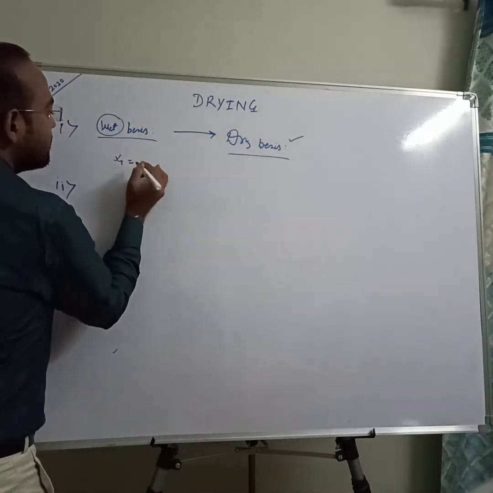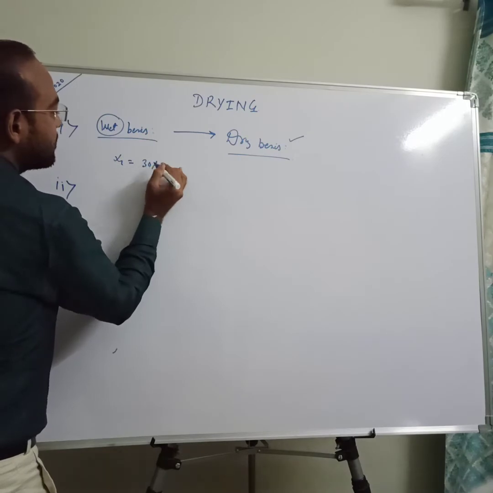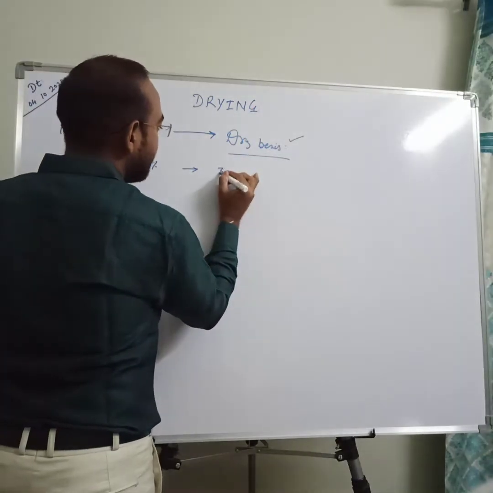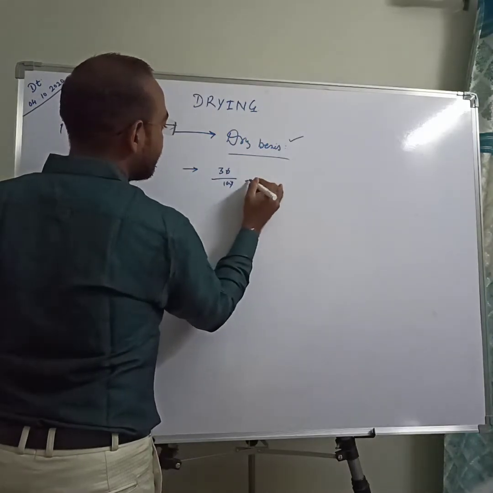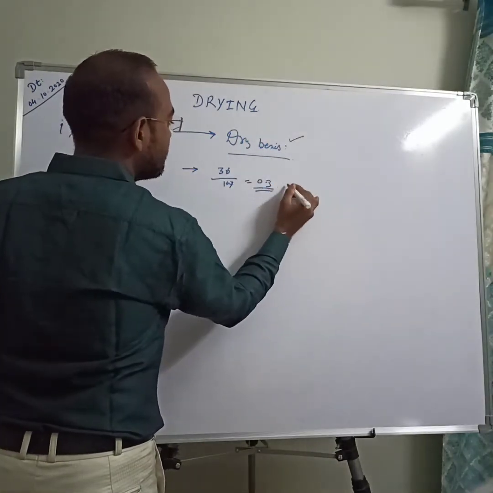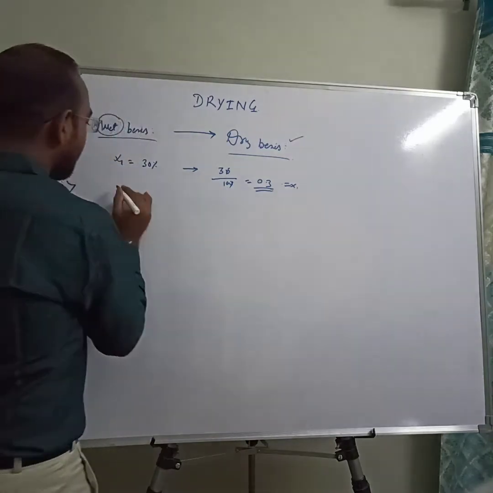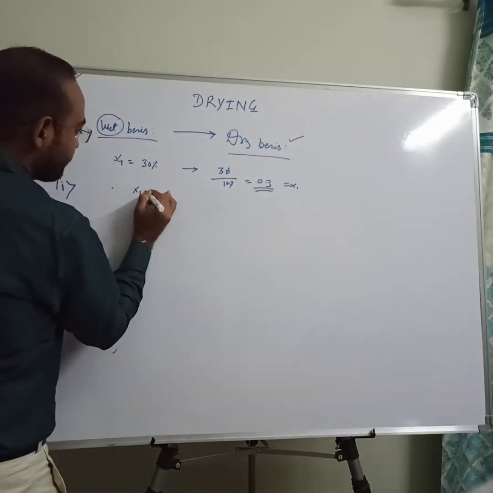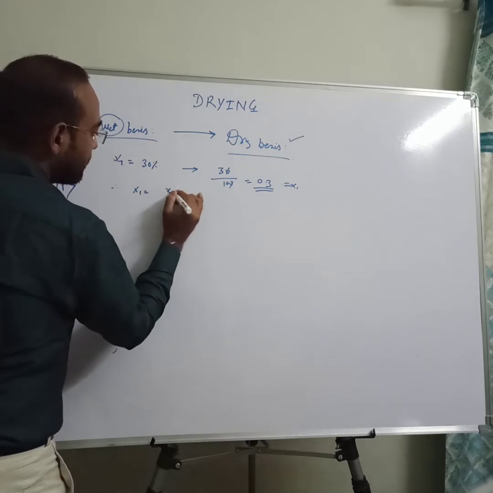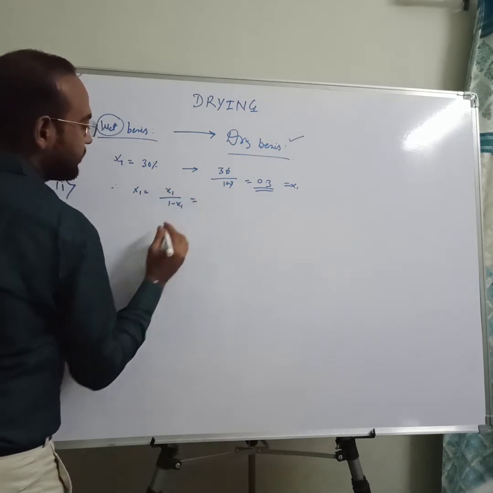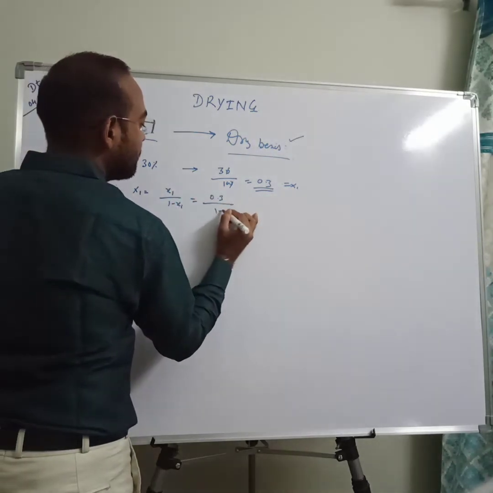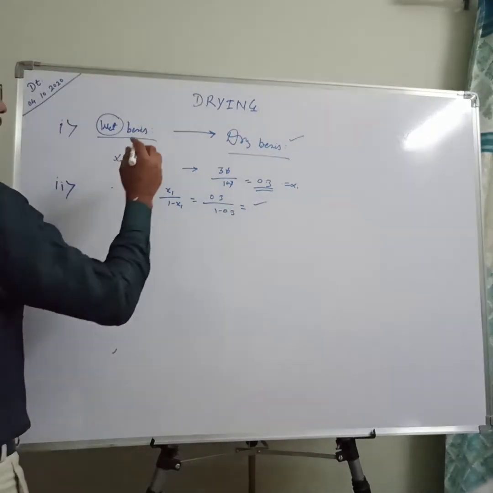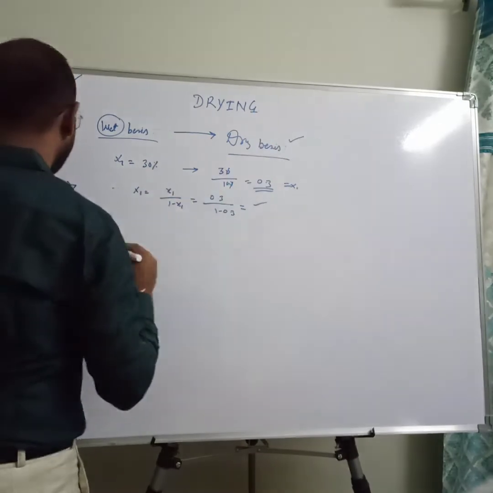If x1, the initial moisture content, is 30%, then initially we find the fraction of moisture content, that is 30 by 100, 0.3, so our x1 value is 0.3, and we need to convert this 0.3 into dry basis. So x1 equals x1 upon 1 minus x1, that is 0.3 upon 1 minus 0.3. In this way we can convert our weight basis data into dry basis.